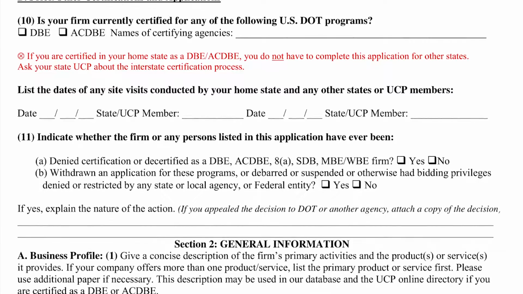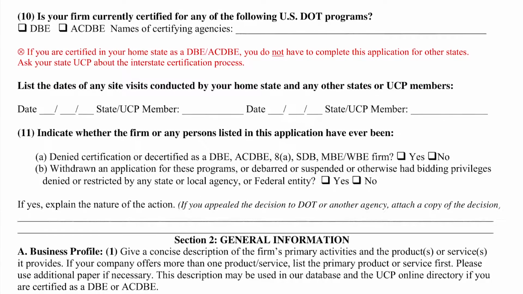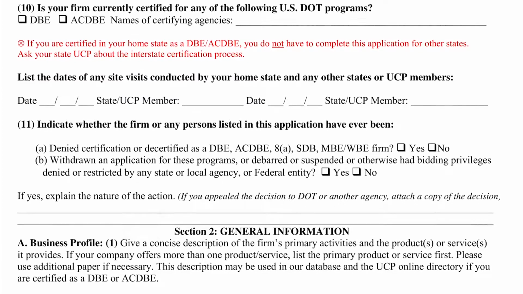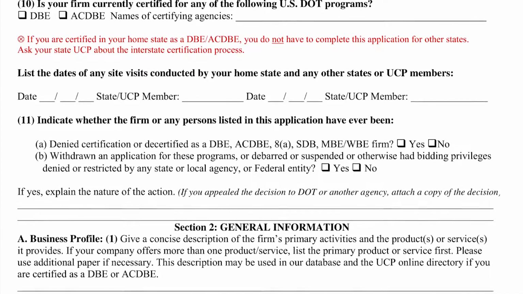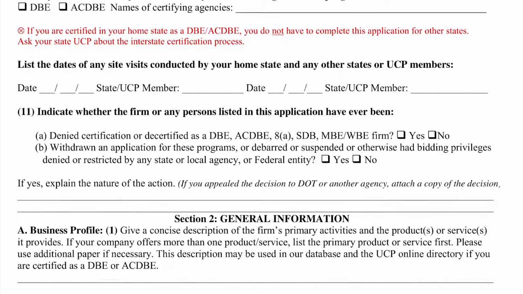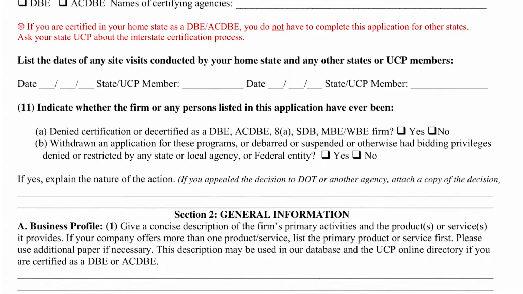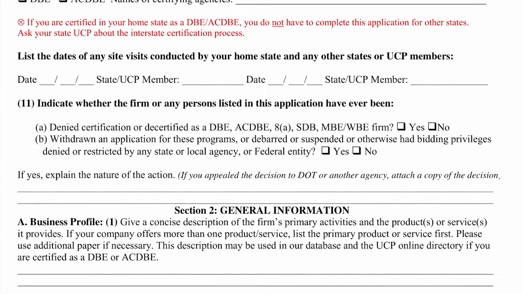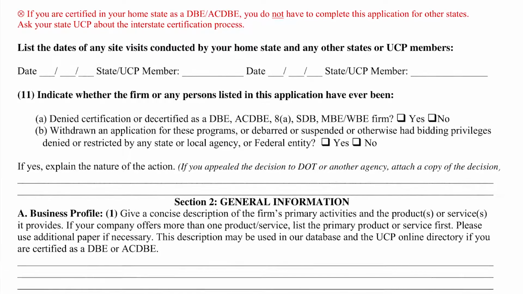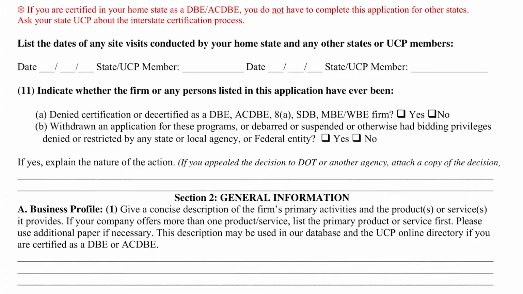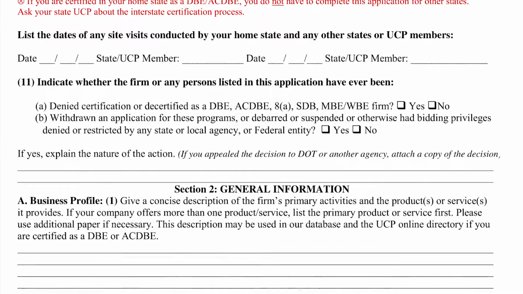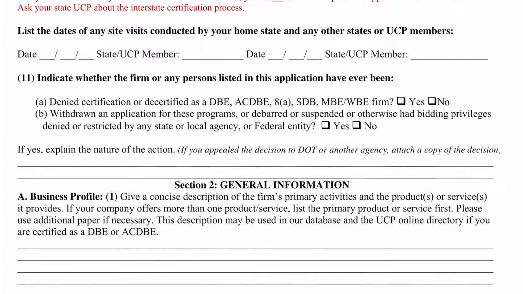B. Withdrawn an application for these programs or debarred or suspended or otherwise had bidding privileges denied or restricted by any state or local agency or federal entity. Please check yes or no. If yes, explain the nature of the action. If you appeal the decision to the Department of Transportation or another agency, attach a copy of the decision.